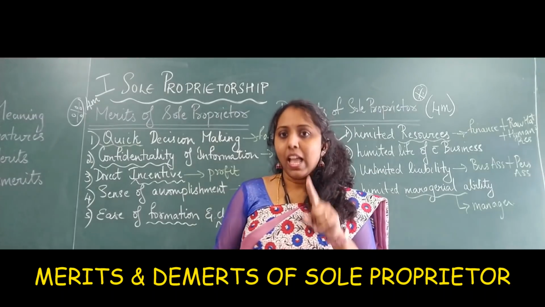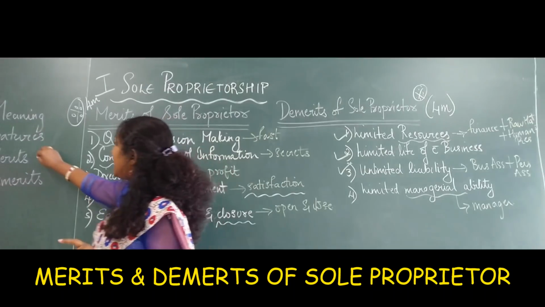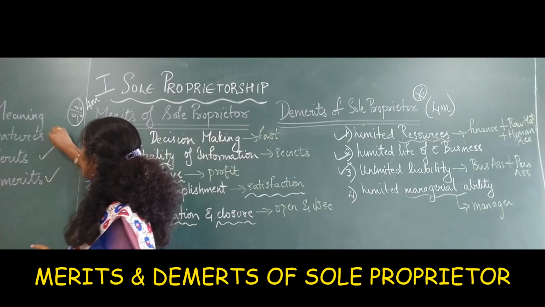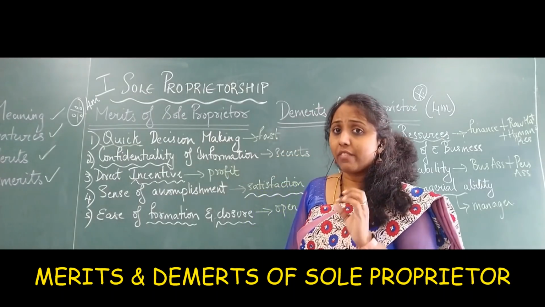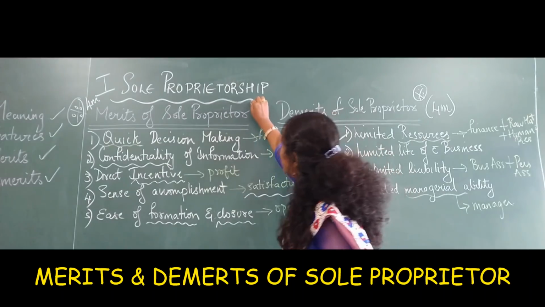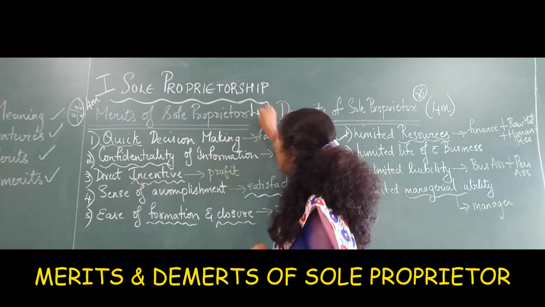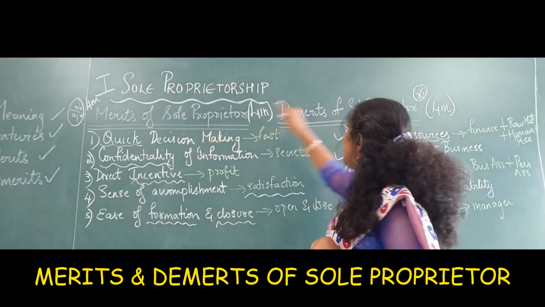Now marks. I want to tell you something very important. I'm going to tick it here, showing that we finished merits and demerits. When it comes to marks, these topics are very important. Why? Because merits of sole proprietorship will come as a 4-marker. I have already written very important as a 4-marker there.